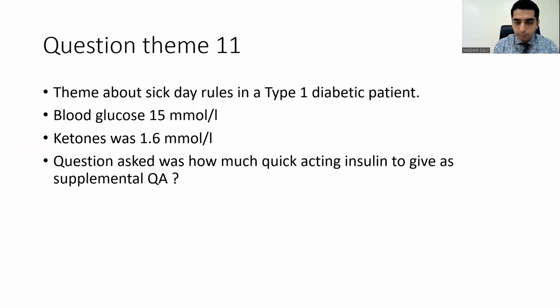So the first question theme is surrounding the sick day rules in a type 1 diabetic patient. A typical type 1 diabetic patient with blood glucose of 15 millimole per liter was mentioned in the question theme, with blood ketones of 1.6 millimole per liter, both of which are obviously high. The question was asked, how much of the quick-acting insulin has to be given as supplemental quick-acting? So let's see how to apply the Daphne rules to calculate this amount.